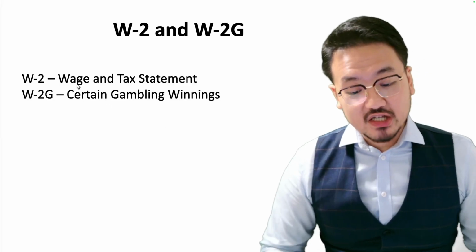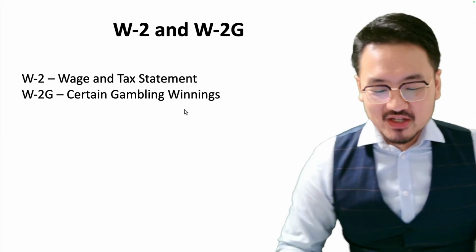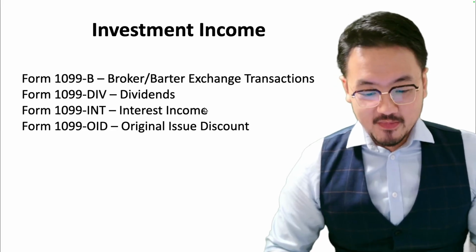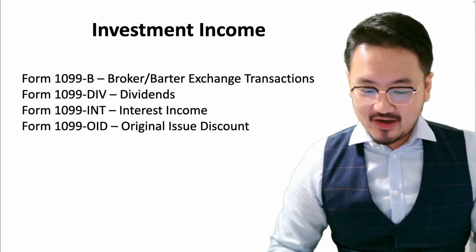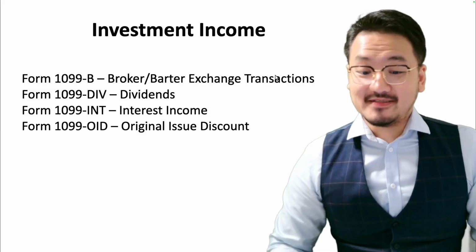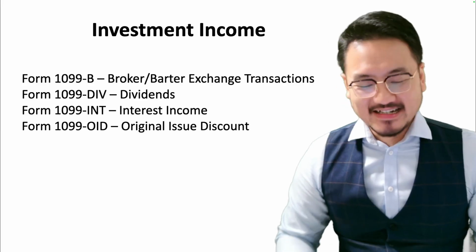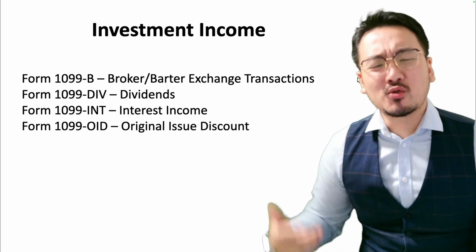And W-2 is the wage and tax statement. W-2G is for gambling, where certain gambling winnings you're going to get that as well. For the 1099 forms, that includes a lot of scenarios. I could spend a whole day explaining this, but let's quickly go through it.